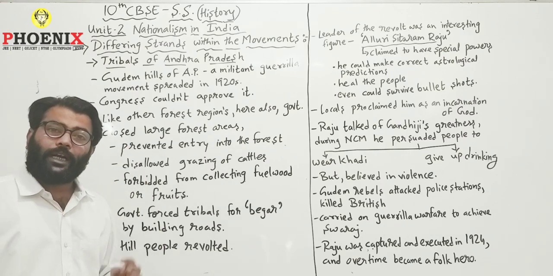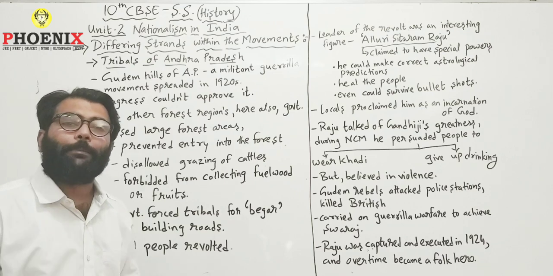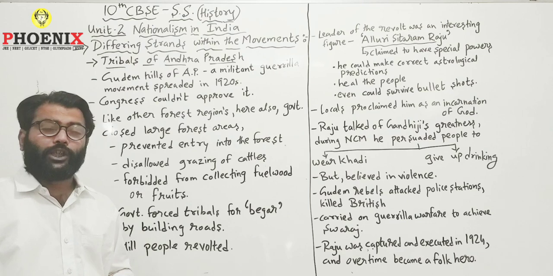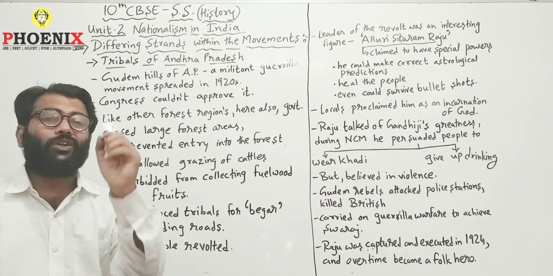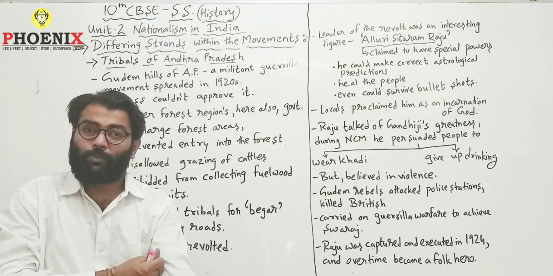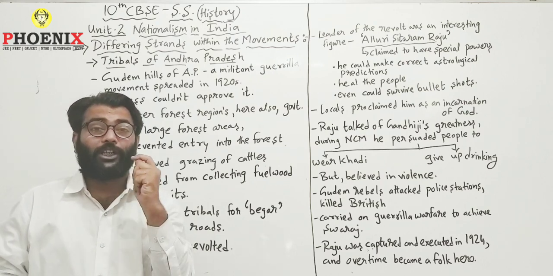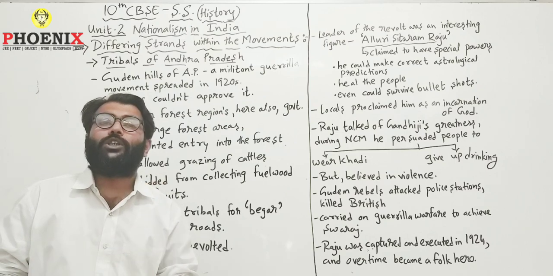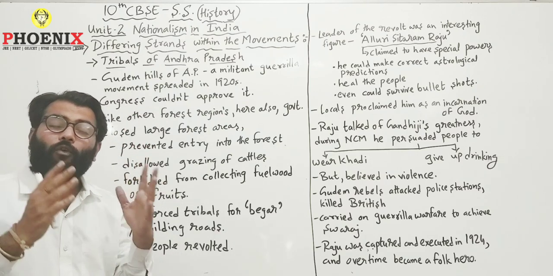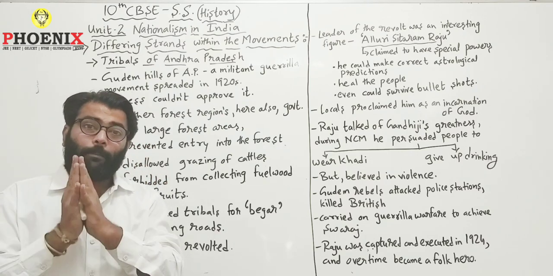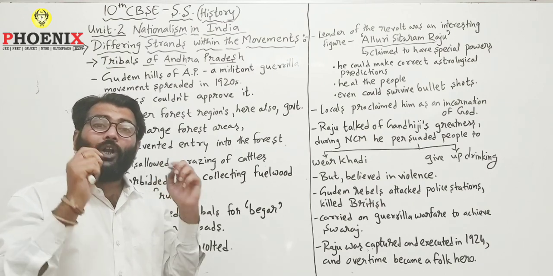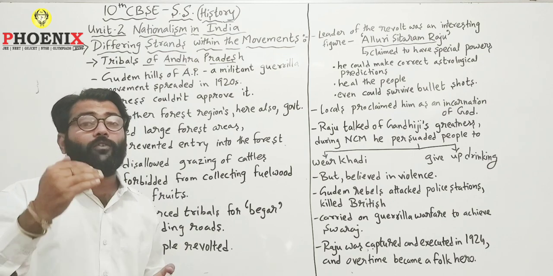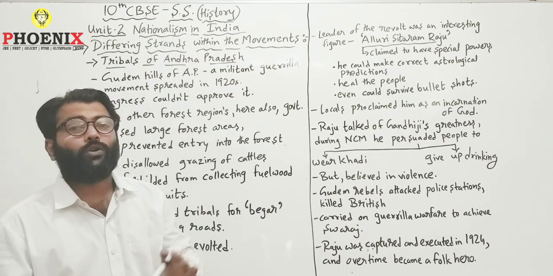Now, we need to understand why these people participated in such a revolt, why they had to take up arms against the Britishers. You must have read in your standard 9th history textbook how Britishers brought the unjust forest laws, and due to the Forest Act and various forest laws, Britishers threw away the local tribal people, the forest dwellers, those who lived within the forest. They were thrown out of their forest area.